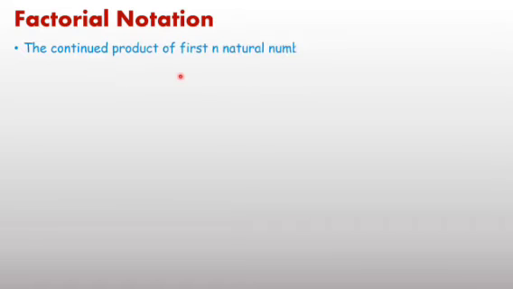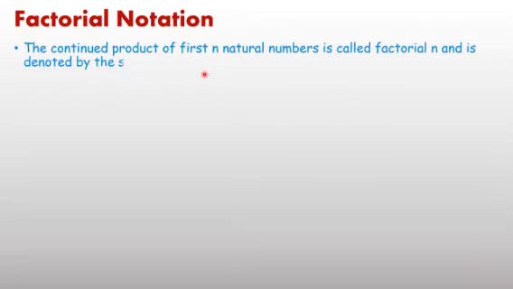Now next important word, factorial. First part we have covered, fundamental principle of counting and questions based on that. Second is factorial notation. Factorial notation means the continued product of first n natural numbers is called factorial n and is denoted by the symbol n!.